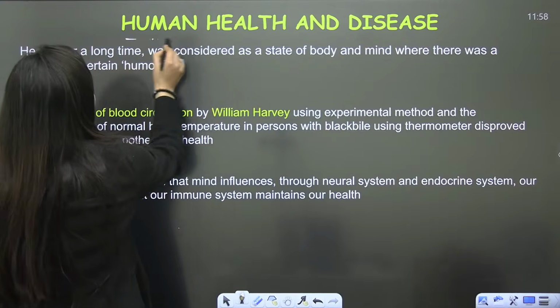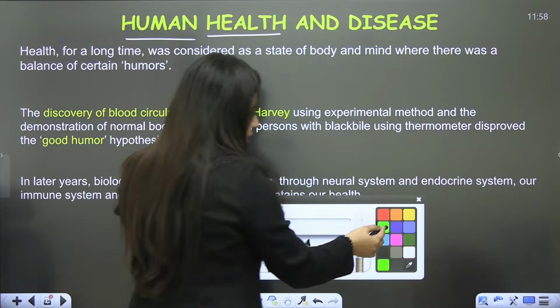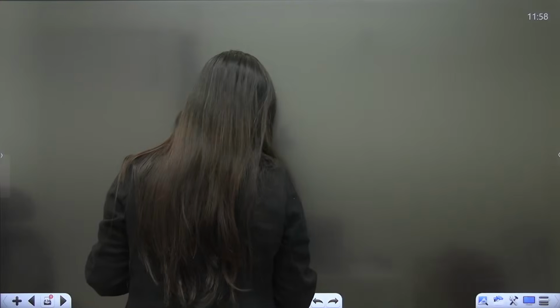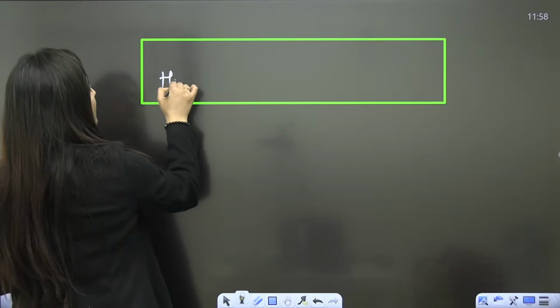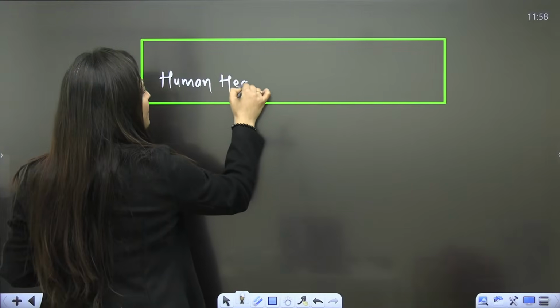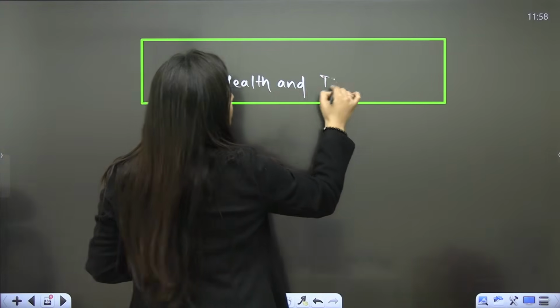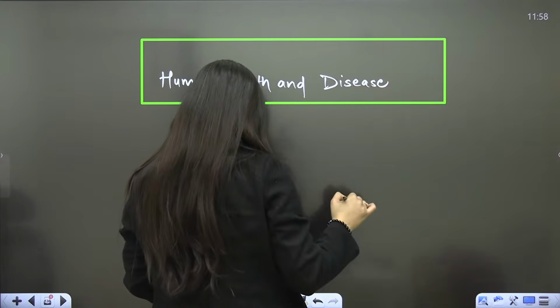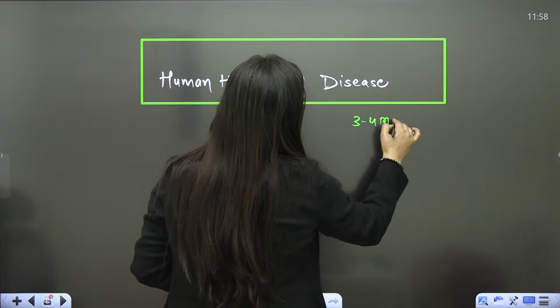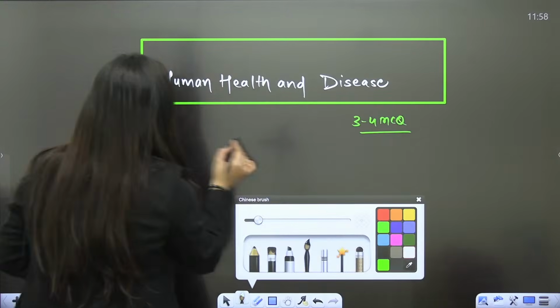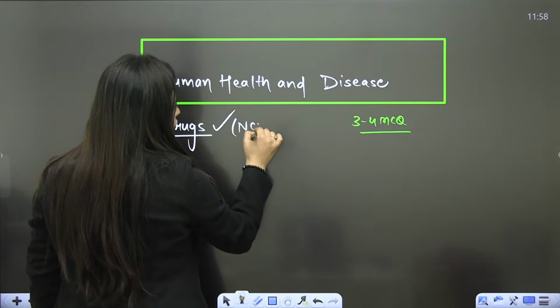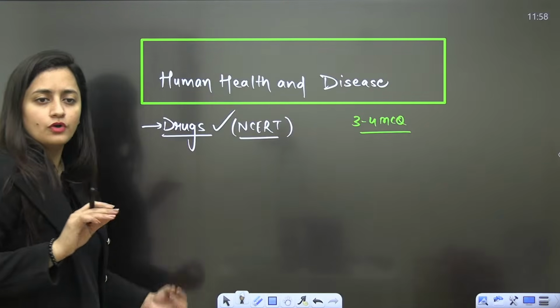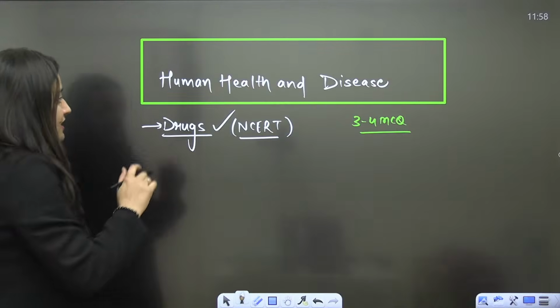So the chapter name is Human Health and Disease. From this chapter, of course, 3 to 4 MCQs are expected, my dear students. One question will be from the drugs part. Here you can just focus on NCERT. Even if you don't want to read anything else, you can leave it. You can just focus on the NCERT.